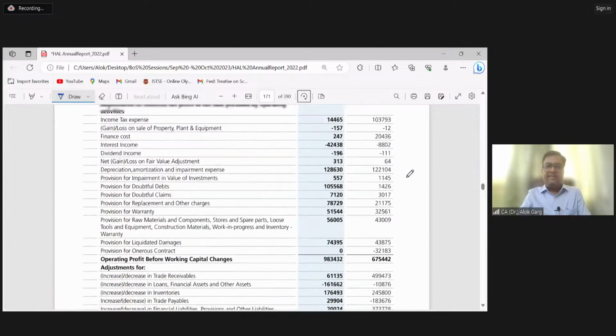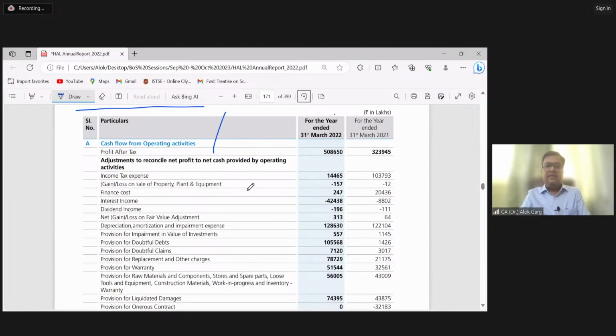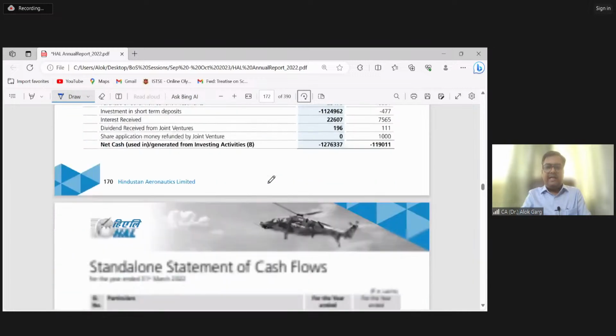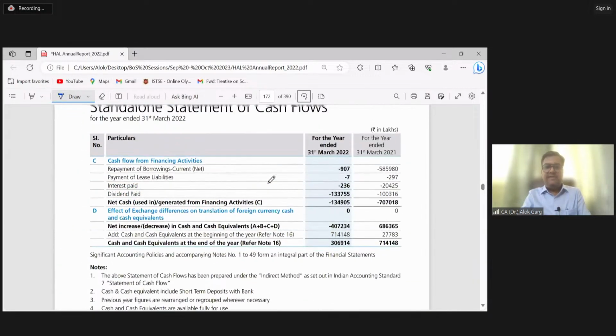This is your cash flow from operating activity, cash flow from investing activity, and cash flow from financing activity. The entire changes of operating, investing, and financing are clubbed into your net cash movement. When you add that net cash movement to your opening cash and cash equivalent, it will give you closing cash and cash equivalent.